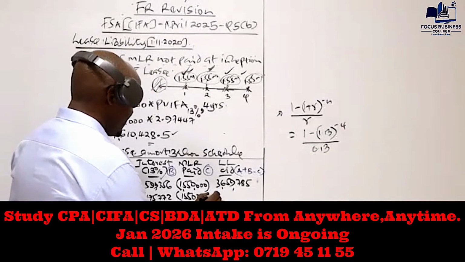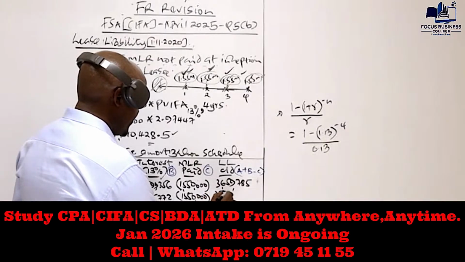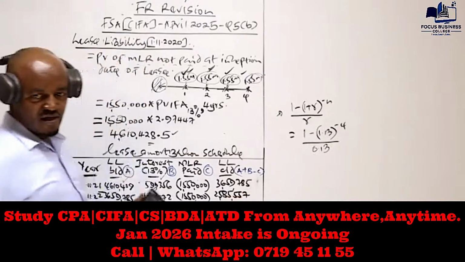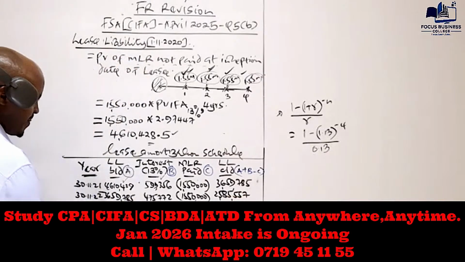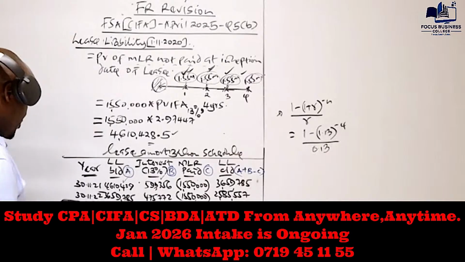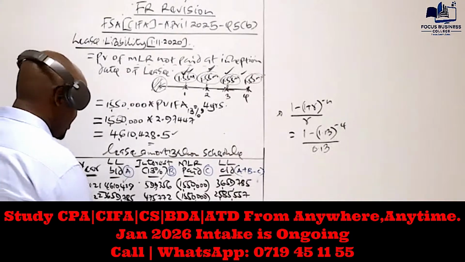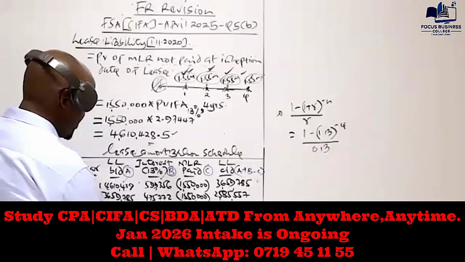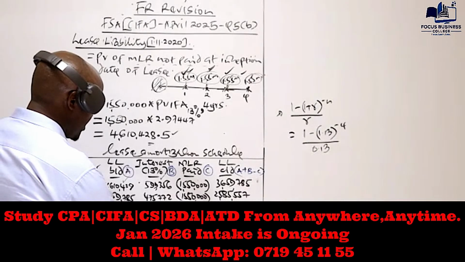Yes, 2,585,557. So that will be the opening balance here. We compute the interest as 13%, which will give us 336,122. The amount paid is 1,550,000.